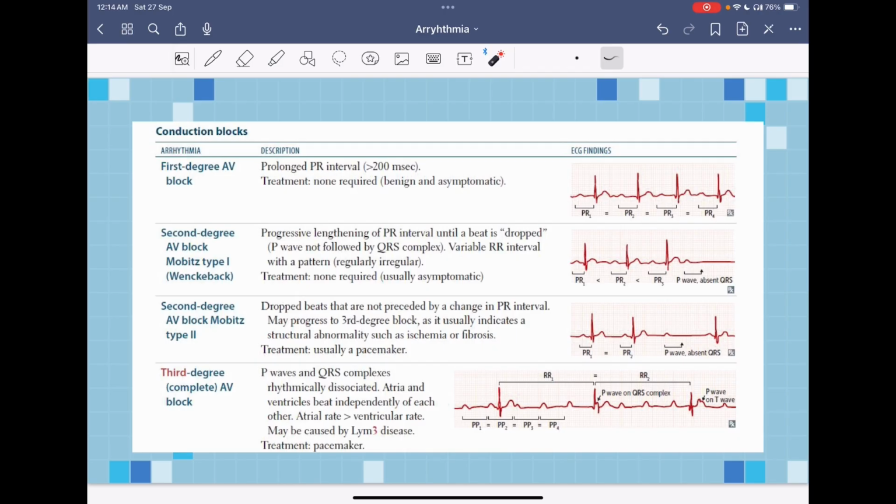For now, you just need to know that the first degree heart block and the Mobitz type 1 heart block occur at the level of the atrium. They occur due to a problem in the AV node itself. While the Mobitz type 2 heart block and the third degree heart block mainly occur in the ventricle or infranodal, a problem below the AV node. Mobitz type 2 and third degree heart block usually need a pacemaker to treat, while for the first degree heart block and Mobitz type 1, a pacemaker is not needed, usually just observation.